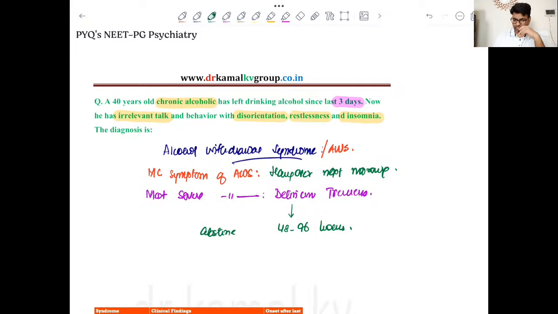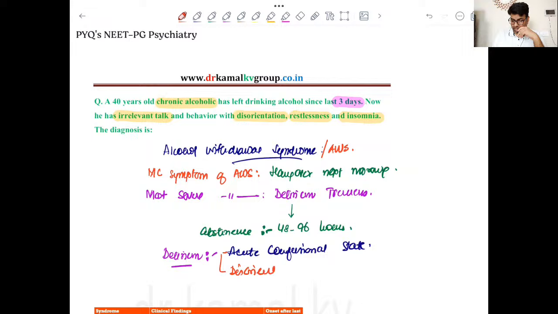So this is the time period for delirium tremens, right? Now the word is delirium and tremens. Tremens means, of course, there are tremors, and the word delirium actually means acute confusional state, right? This is associated with disorientation, which can be in terms of time, place, person.